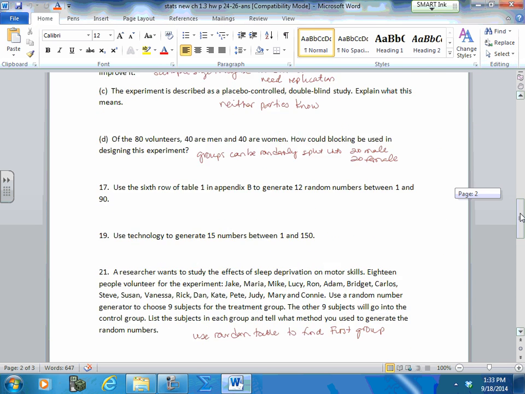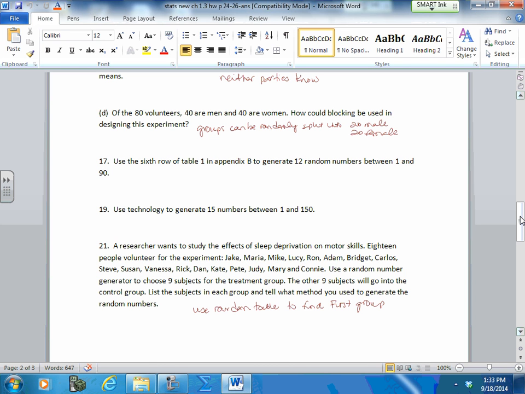Again, using your table to generate your numbers, mark them off between 1 and 90. And in your table, every 2, mark it off and count how many you get between 1 and 90. Kick out the ones that are greater than 90, and there shouldn't be too many in this case. Any duplicates, kick those out and keep counting.